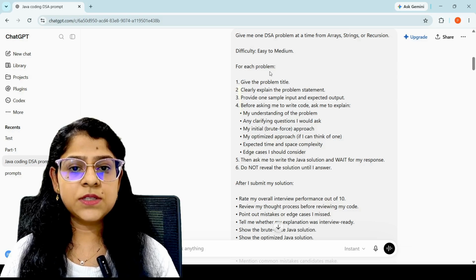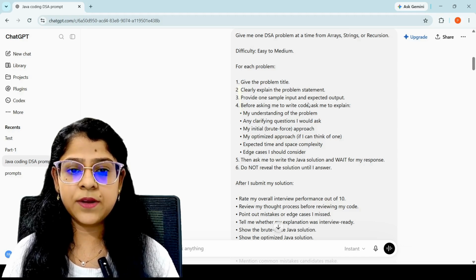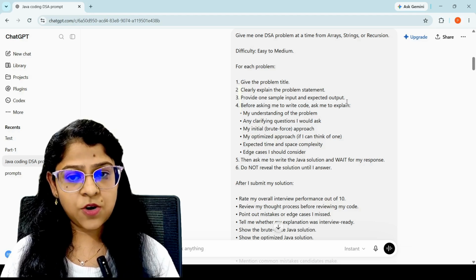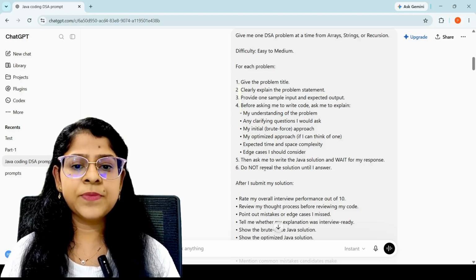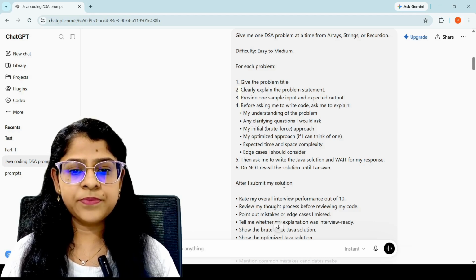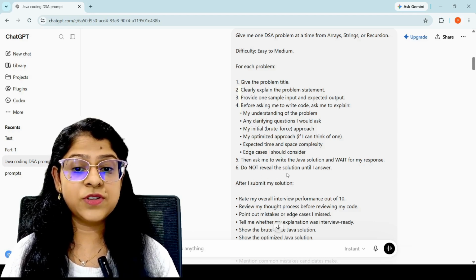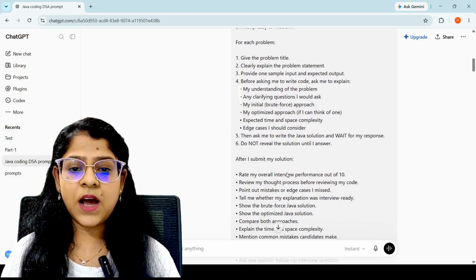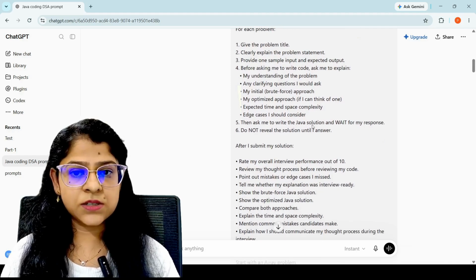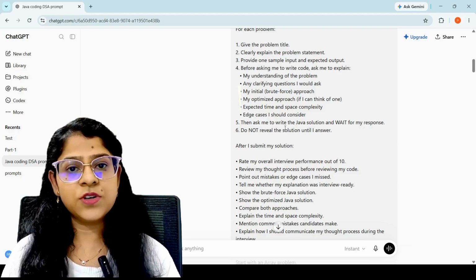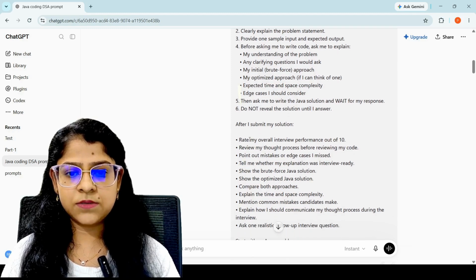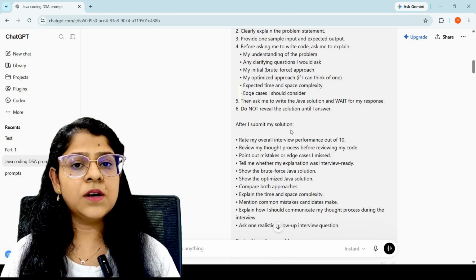For each problem I have instructed that I want it this way: give the problem title, clearly explain it, provide one sample input and expected output, and before asking me to write code, ask me to explain my understanding. Then ChatGPT should wait, and should not reveal the solution until I answer. After submitting my answer, it will evaluate my solution. Here are the instructions for after submitting your solution.